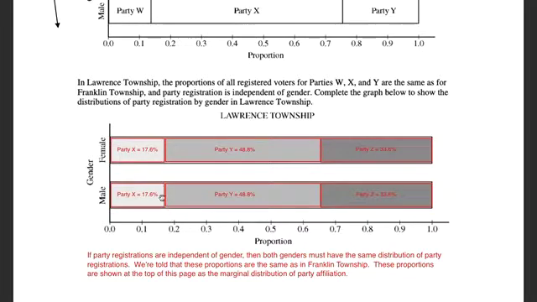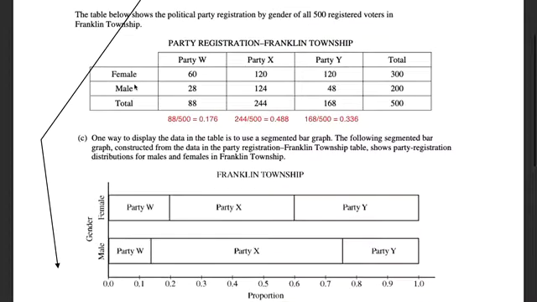So a different township. In Lawrence Township, the proportion of all registered voters for parties W, X, and Y are the same as for Franklin Township. What that means is in Franklin Township, party W represents 88 out of 500 registered voters, so that's 17.6%. Party X is 244 out of 500, so that's 0.488. Party Y, we already know this, it's 168 out of 500, so that's 33.6%, 0.366.